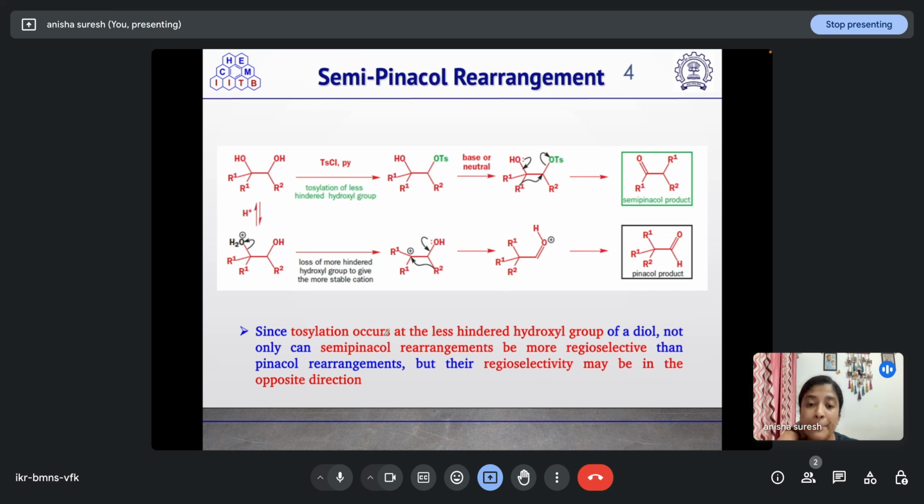As we can see here, since tosylation occurs at the less hindered hydroxyl group of the diol, not only can semipinacol rearrangements be more regioselective than pinacol rearrangements, but their regioselectivity may be in the opposite direction. Semipinacol rearrangement takes place in a regioselective manner because, among the tertiary and the secondary, it will prefer the secondary and regioselectively tosylate this secondary hydroxyl group, and then it will undergo the semipinacol rearrangement. So, here the regioselectivity is in the opposite direction to that of the pinacol rearrangement, as we can see from this example. Is this clear?